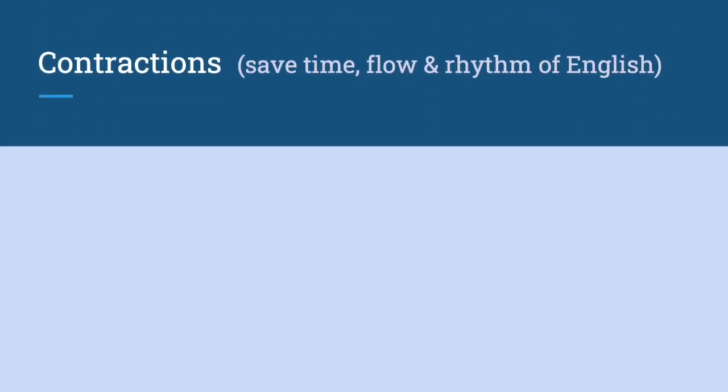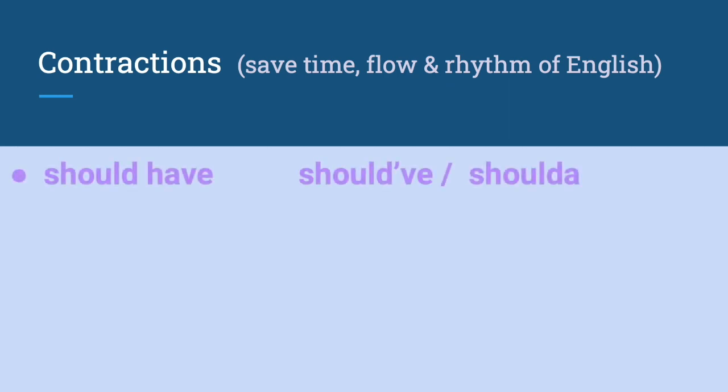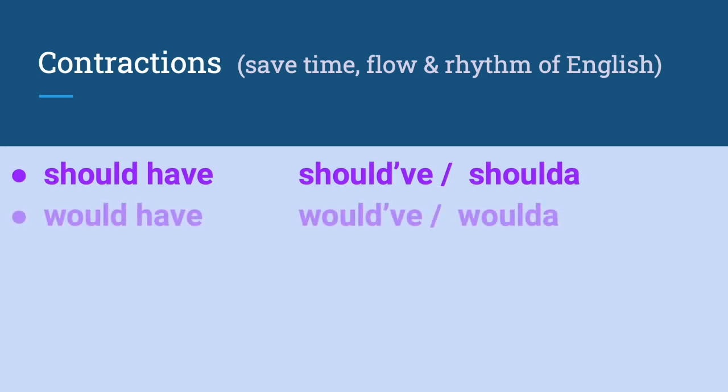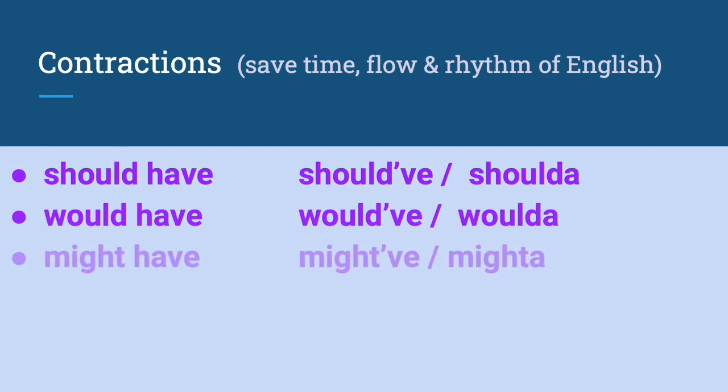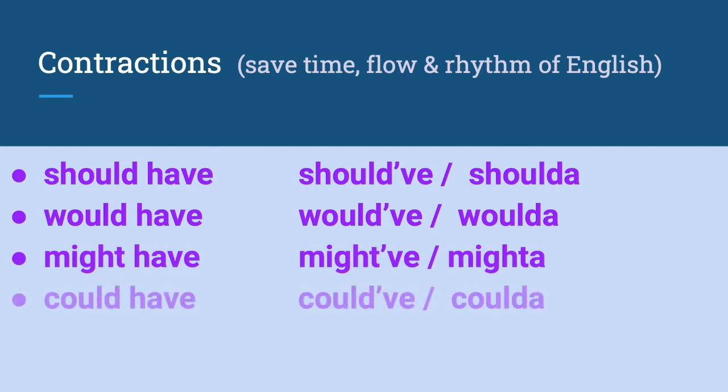Native English speakers often use contractions when speaking. They do this to save time and to preserve the flow and rhythm of English. So should have becomes should've or shoulda. Would have becomes would've or woulda. Might have, might've, mighta. Could have, could've, coulda. May have, may've, maya.